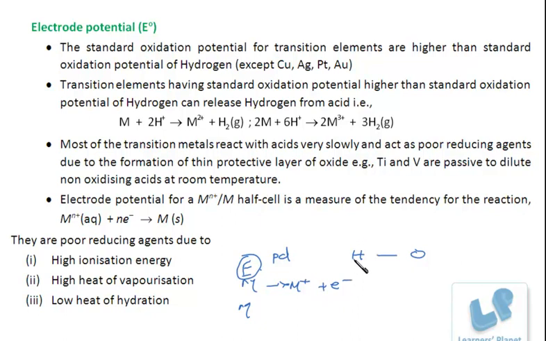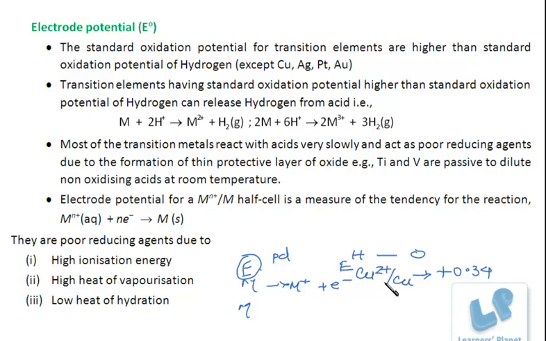The standard reduction potential of hydrogen is 0, and for copper, Cu2 plus to Cu, these electrodes are arranged in the decreasing order of their reducing strengths. According to IUPAC, the standard electrode potential is the standard reduction potential. So for copper, it is plus 0.34.